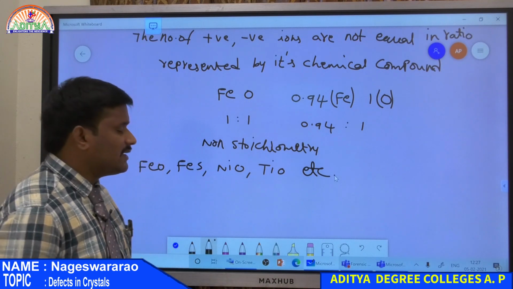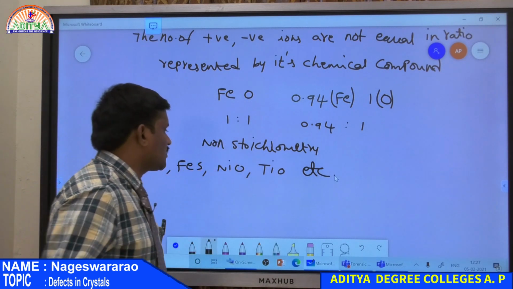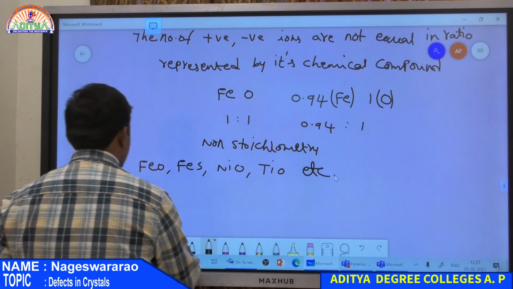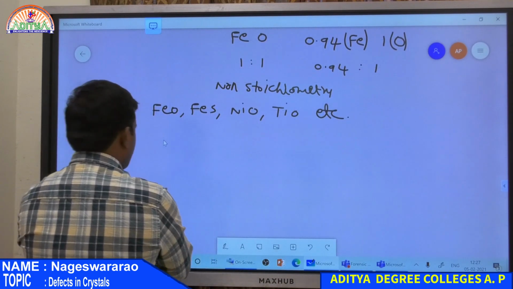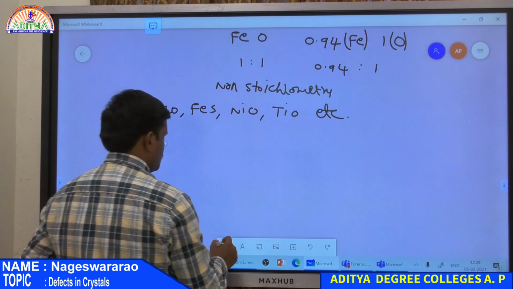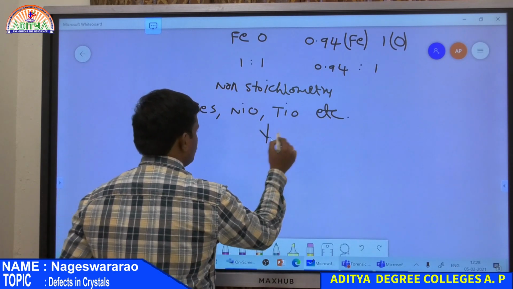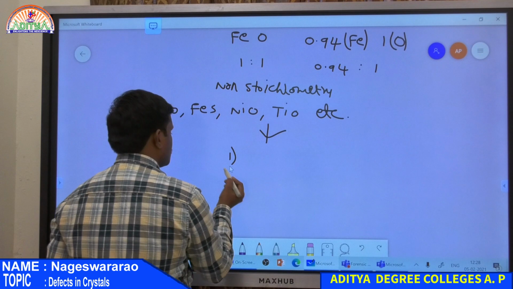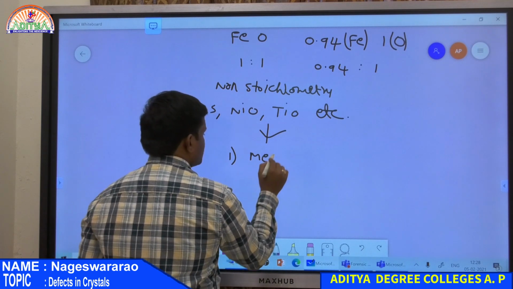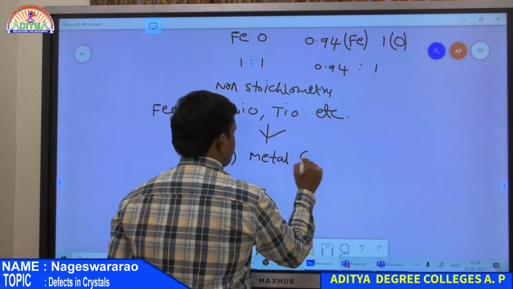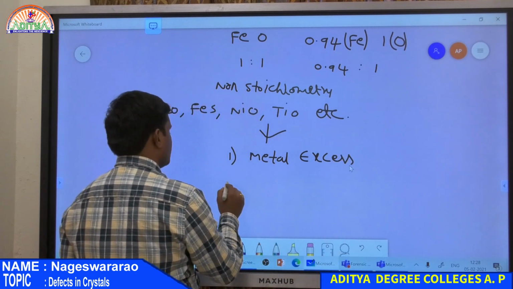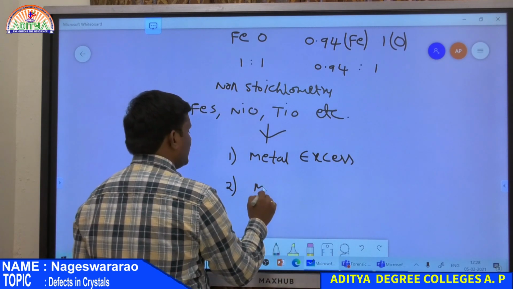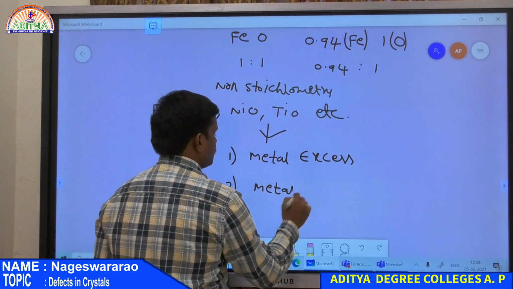Now what are the defects present in these non-stoichiometric compounds? Again there are two types of defects which are observed in the case of non-stoichiometric compounds. The first one is metal excess defect, and the second one is metal deficiency defect.